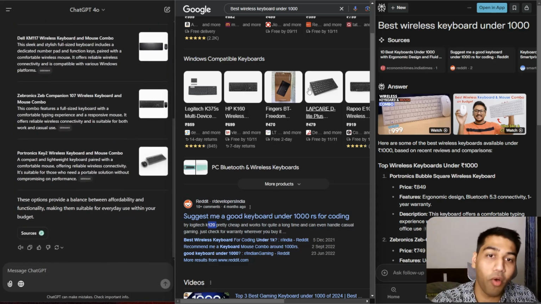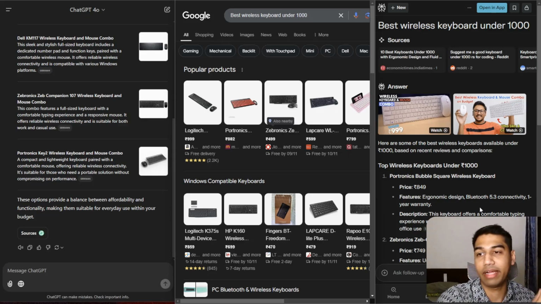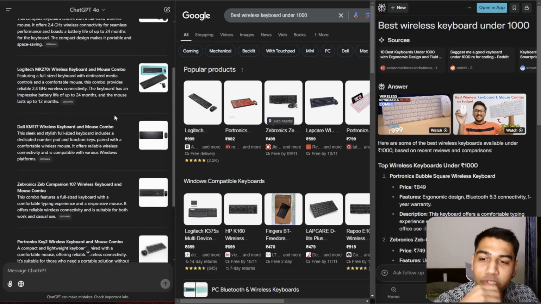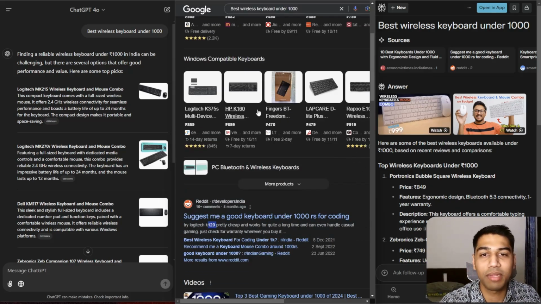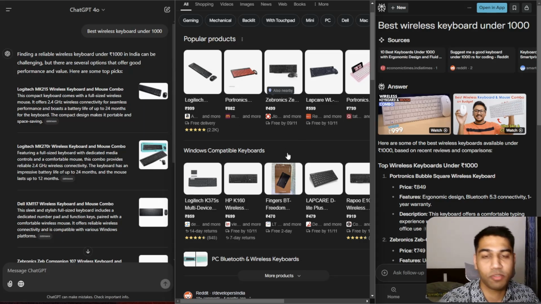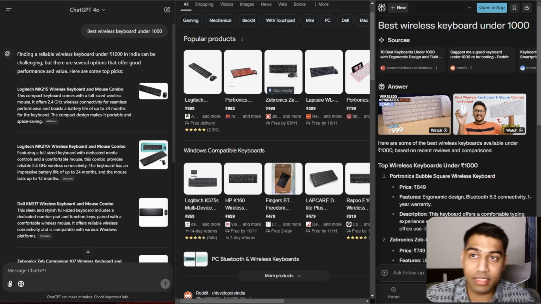But if I had to be honest, I really like the results on the right from Perplexity, because it gives me a comparison video also, which I can simply click. I don't have to go to Google and then search and everything. I don't even have to navigate here. Obviously, one thing you see is Google is just trying to push a lot of products, even that Logitech listed at the top, so I will not give it a complete negative on that. But a lot of these companies are just pushing these products from an advertisement perspective. So if you want non-advertised and real answers from shopping, 110% Perplexity wins this,